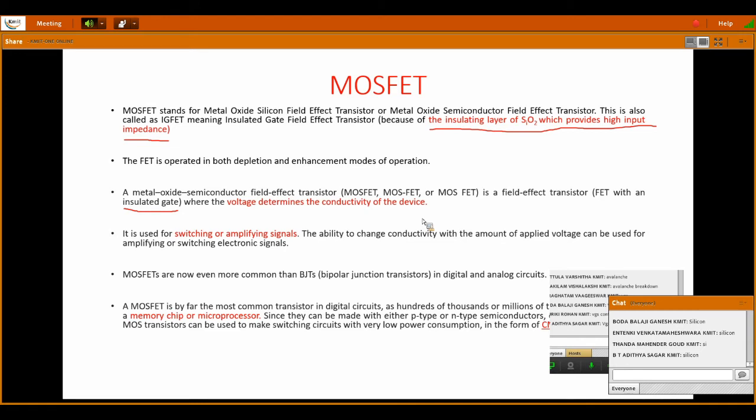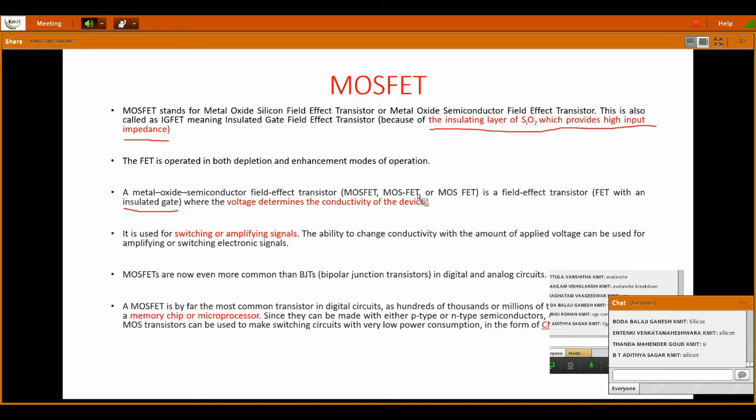If there is no voltage, no channel, no conductivity. Whereas in FET, the channel is there and there is a separate voltage. If you give that voltage, the current will flow, and after some time the current will stop, and this controlling voltage can be used to control the output current. I hope you understand the difference. I'll explain again, no problem.